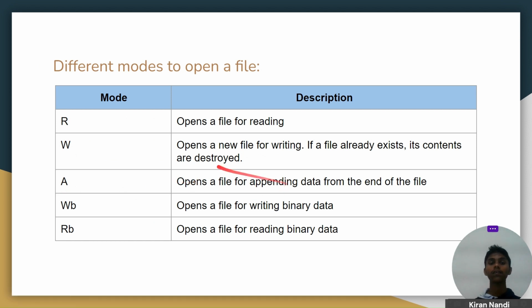With W, for writing, it will create a new file if the file doesn't exist, and if the file exists, then it will destroy all the contents of the file and rewrite it. But in append, it opens the already existing file and does not destroy the content. It just adds the content that you want to add. And WB is for writing binary data, for a binary file, and similarly for reading. So these are the different modes to open a file.